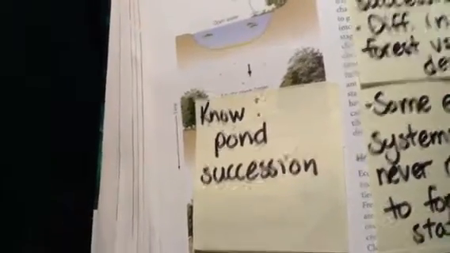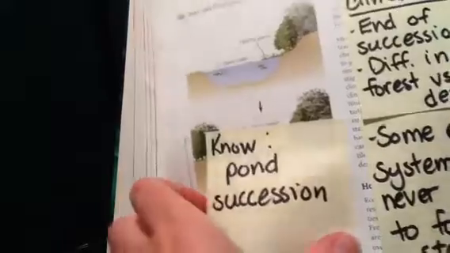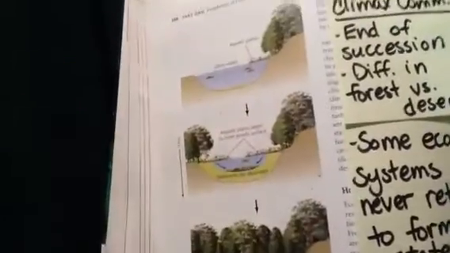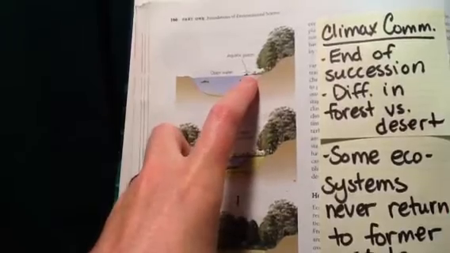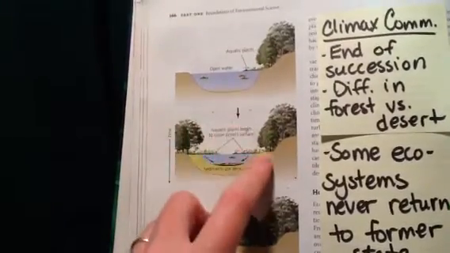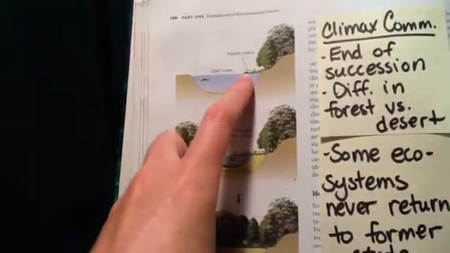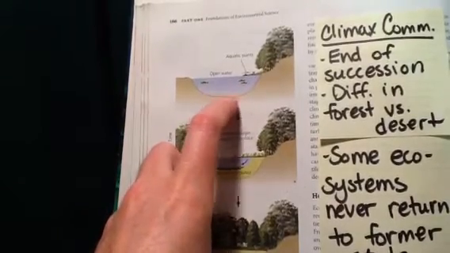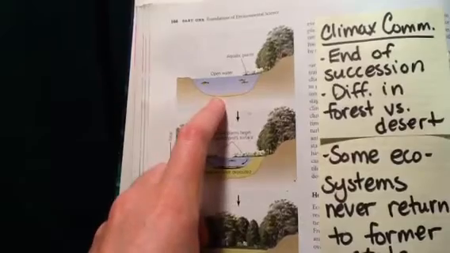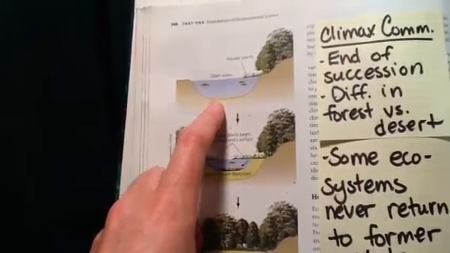Okay, pond succession on page 166. Pond succession is a little bit different. Let me remove the sticky note to show you. In pond succession, you have open water and some aquatic plants. The aquatic plants, when they die, fall to the bottom of the pond and get decomposed and turned into sediments.